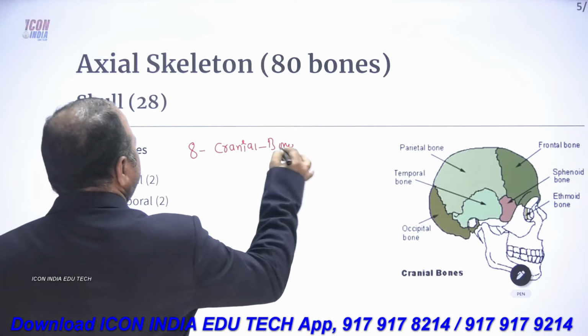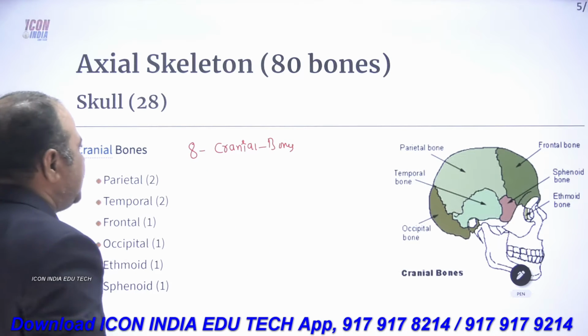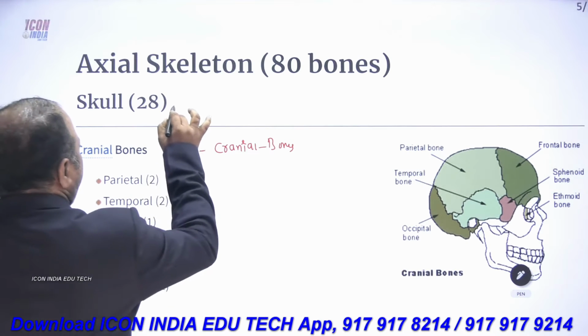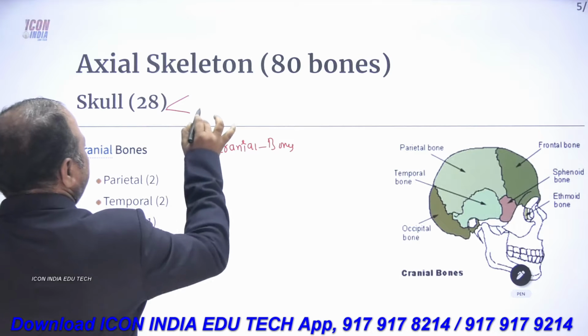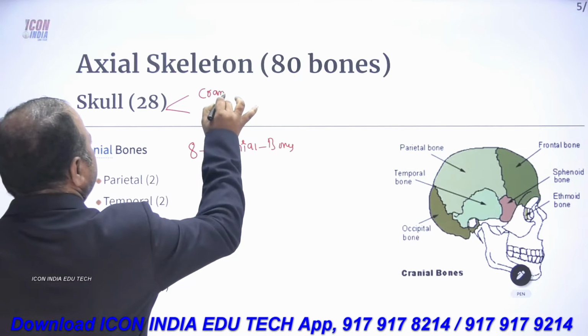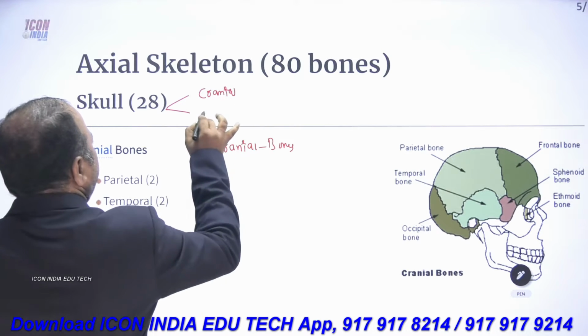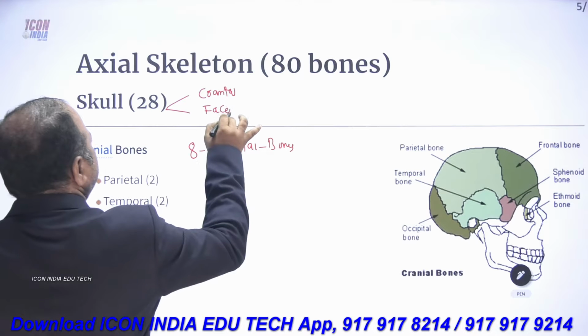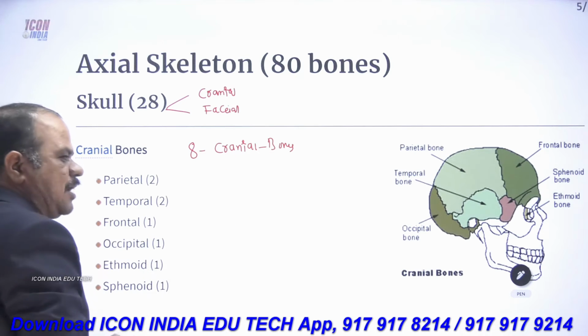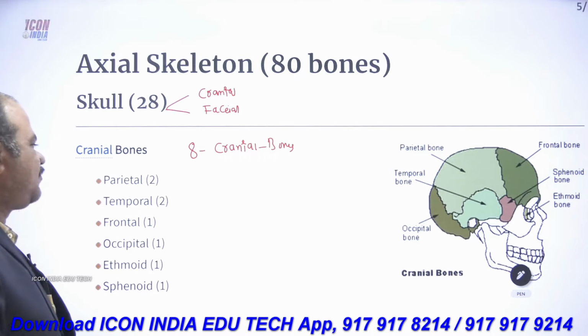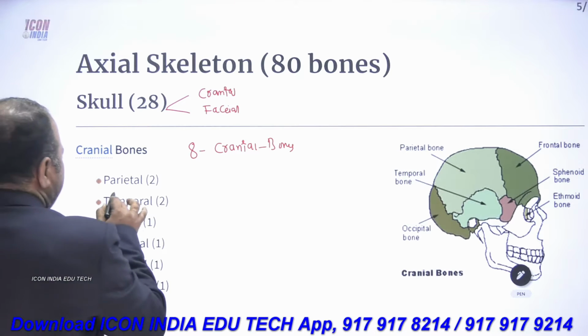In the skull, there are a total of 28 bones, but they are classified into cranial and facial, so two types are present. First of all, we can go for the cranial. But what about the cranial bones? Here we have, first,